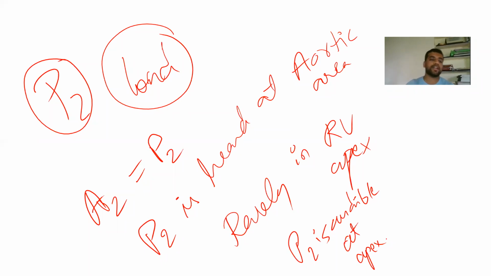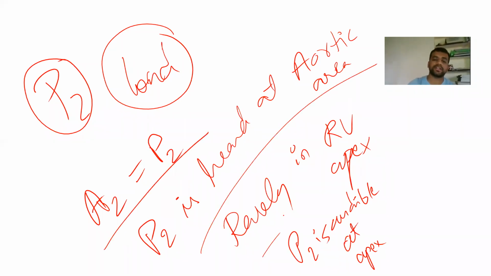So these are the three conditions you are going to tell.